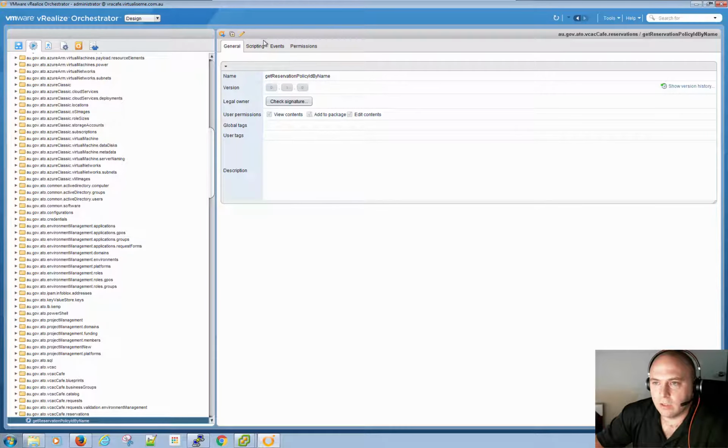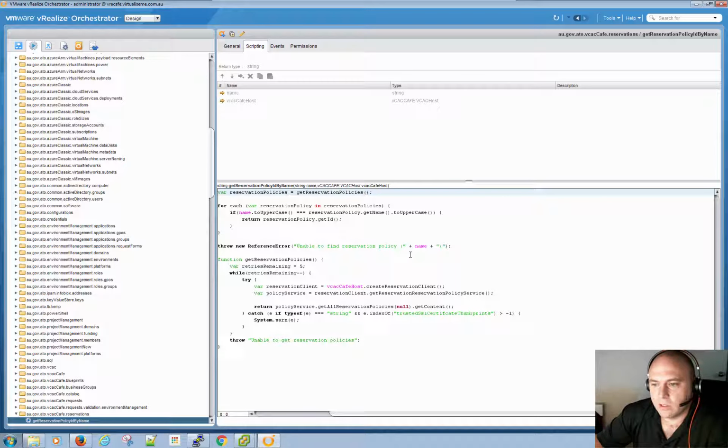We can go and have a look at that, and for people who don't know JavaScript, it's a bit gibberish, but essentially it just polls vRA and grabs back the reservation policy ID, which is what we need to fill in that field. I already knew what my IDs were, so I have them hard coded in here.